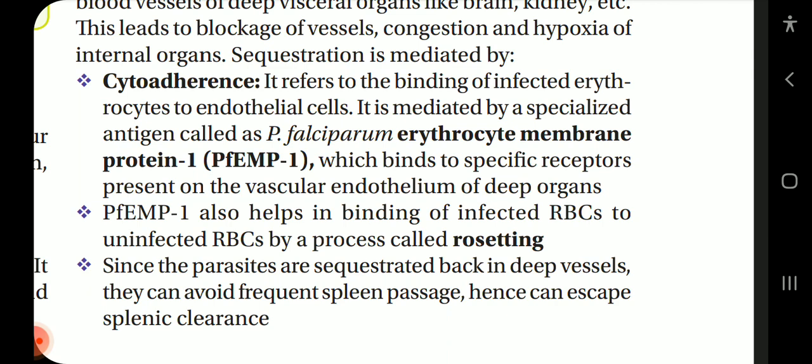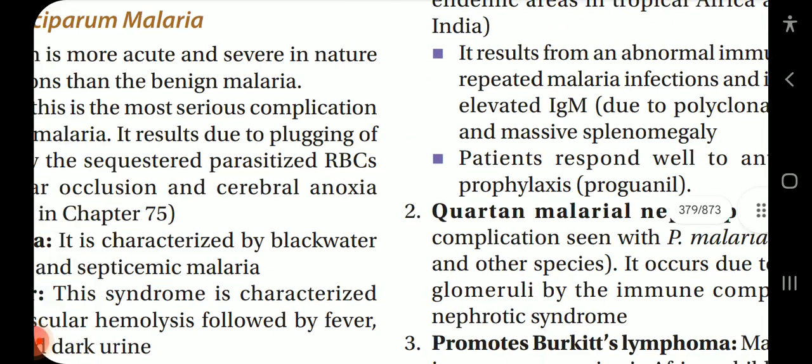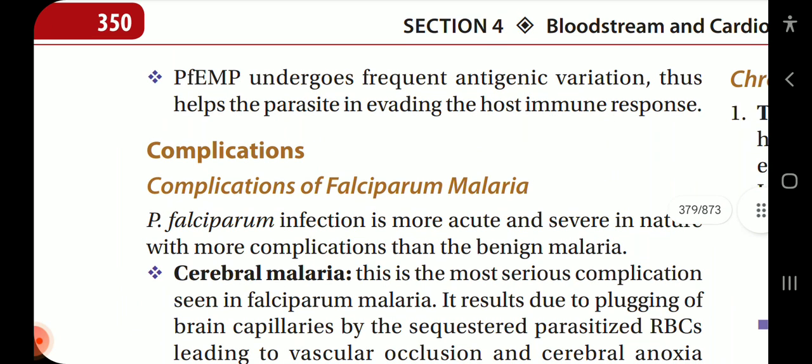PfEMP1 also helps in binding of infected RBCs to uninfected RBCs by a process called rosetting. Since the parasites are sequestered back in the vessels, they can avoid the frequent spleen passage, hence can escape splenic clearance. PfEMP1 undergoes frequent antigenic variation, thus helps the parasite in evading the host immune response.